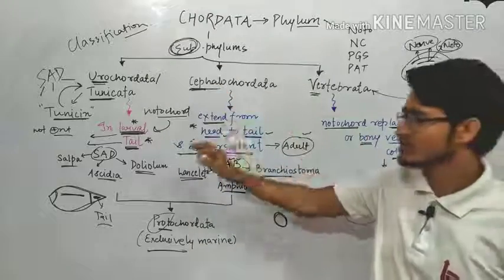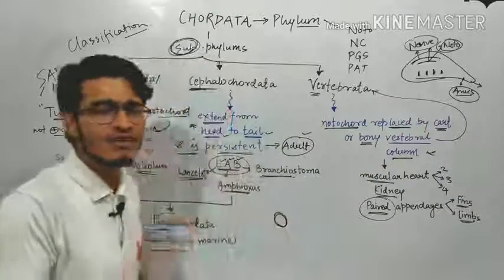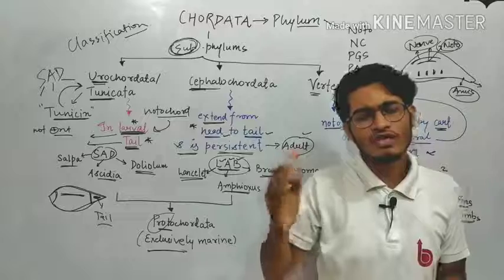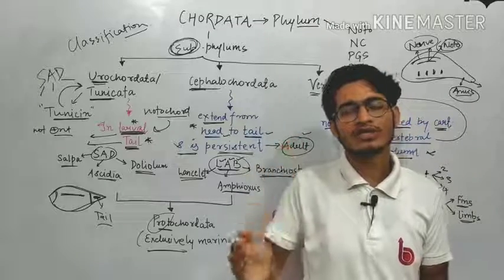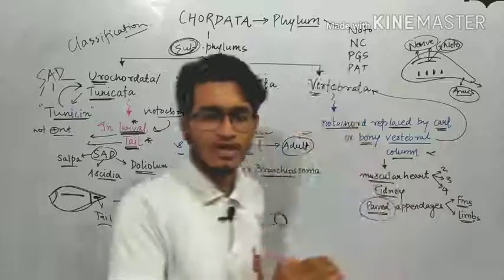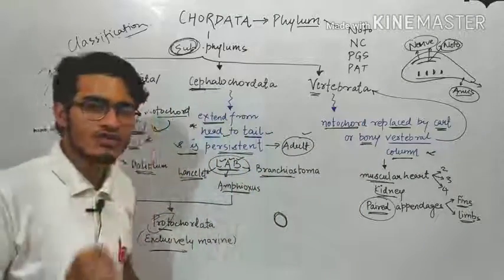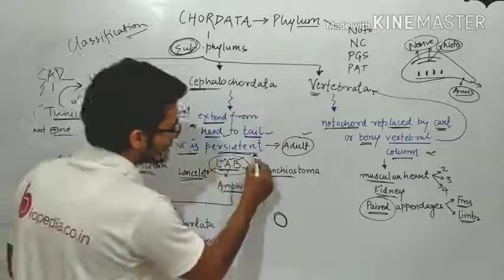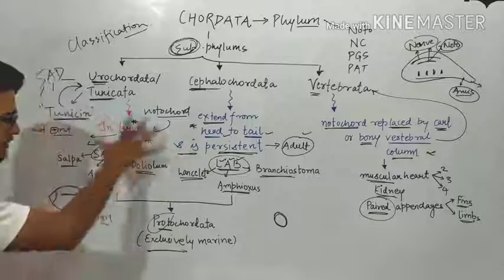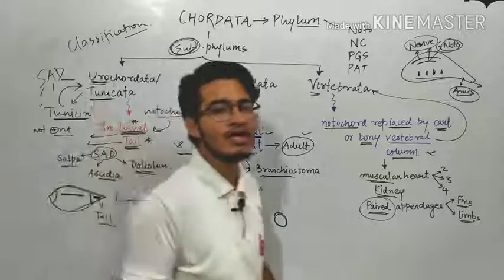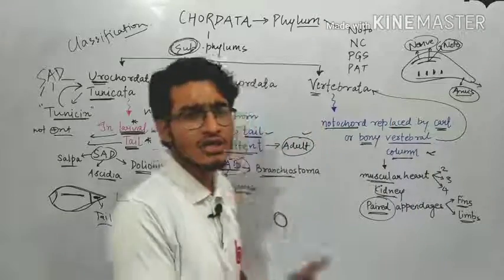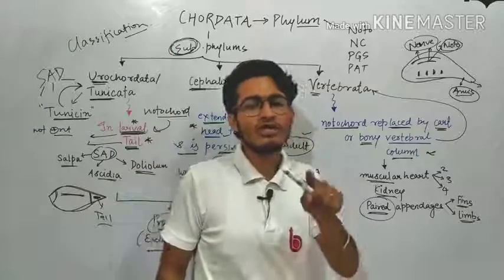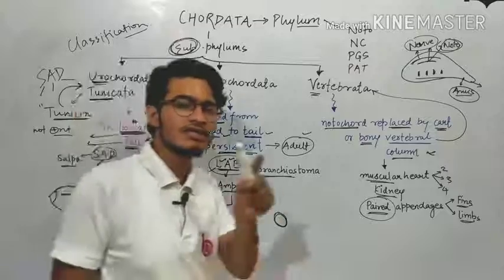So this is all about the 3 different categories, or we can say the 3 different subphylums of phylum Chordata. What are the 3 different subphylums? Urochordata, which is known as tunicata because tunicin is present, and notochord is present in the larval tail. In Cephalochordata, as the name indicates, cephalo means head, so the notochord will extend from tail to head region, and the most important thing is it is persistent throughout life. Both of these categories are joined together to form Protochordata, which are exclusively marine without any exception. The third category is Vertebrata. The name indicates that the notochord will be surely replaced by the vertebral column, which can be cartilaginous or bony.